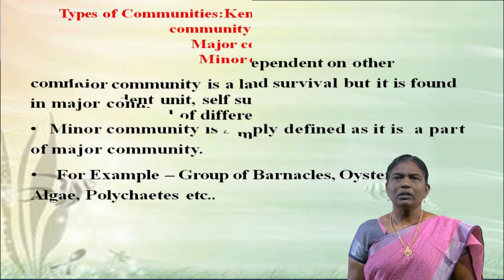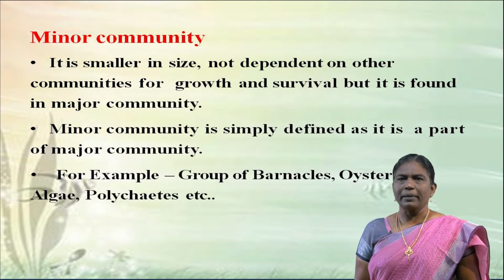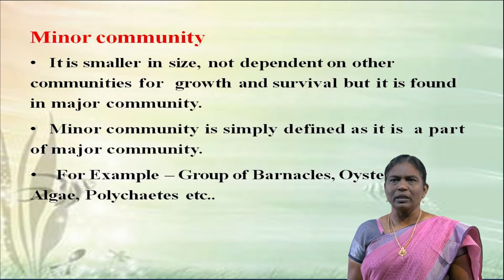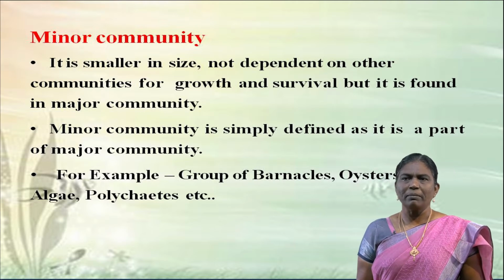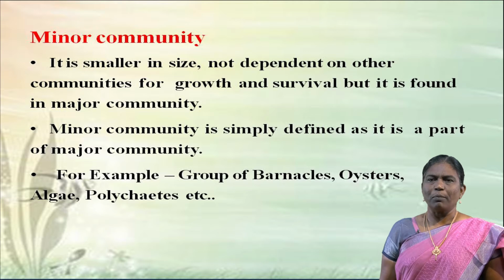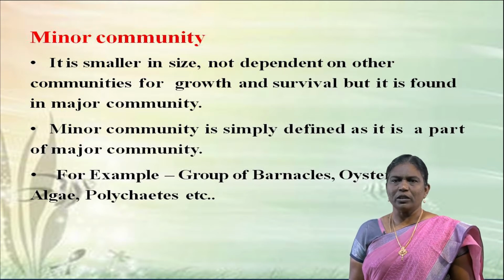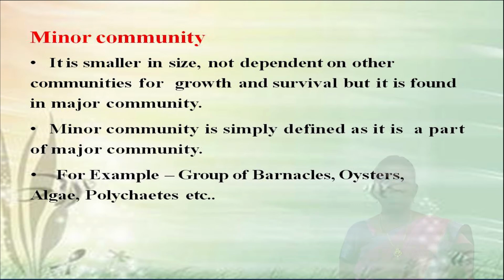The next is the minor community. It is smaller in size and not dependent on other communities for growth and survival, but it is found within a major community. A minor community is simply defined as a part of a major community. For example, a group of barnacles, oysters, algae, polychaetes, etc.